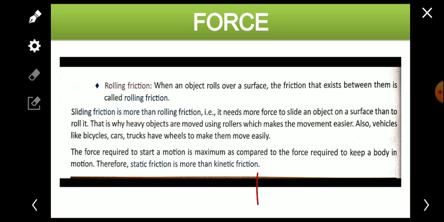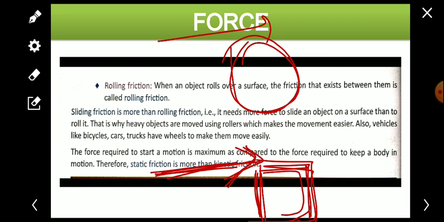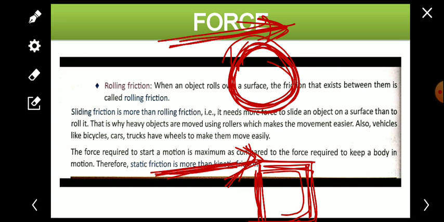Suppose that an object is at rest, and we have to start moving it, so whatever the maximum force is that makes it move, that is more than what is needed to keep it moving. Suppose an object is already moving and we have to keep it moving, then whatever force we apply will be less than the force used to start the motion of the object.